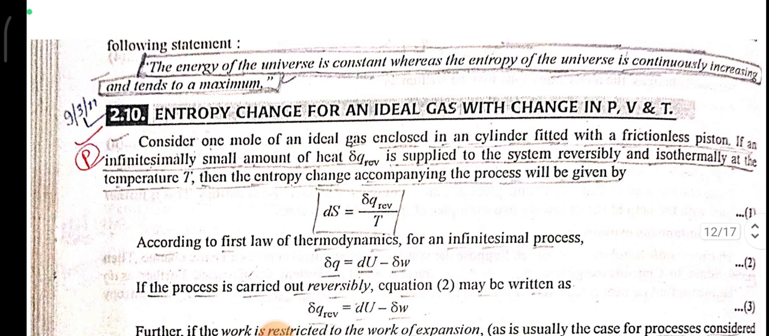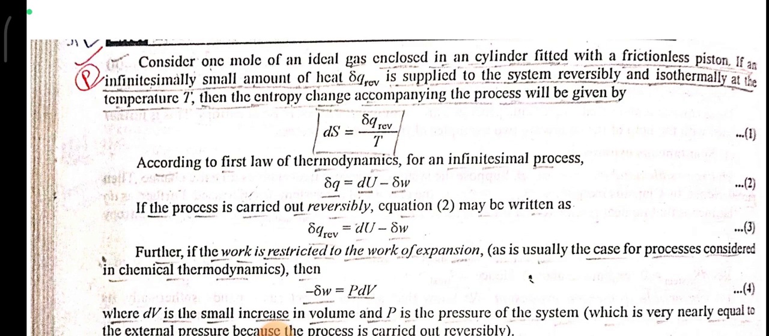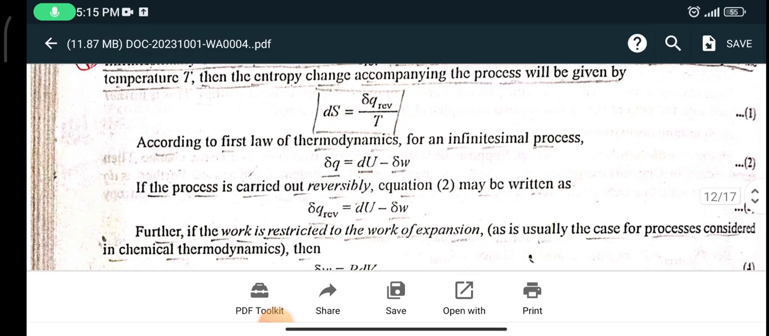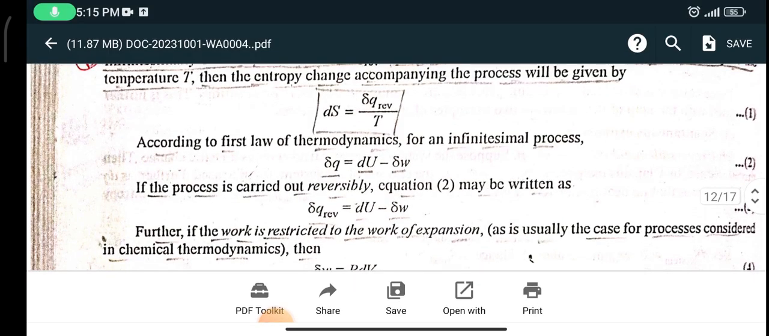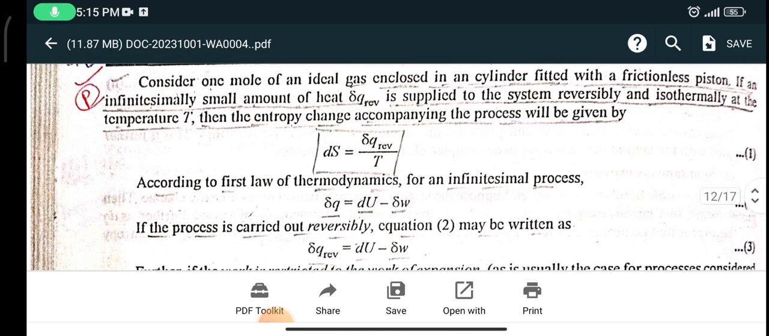The entropy change for an ideal gas with change in pressure, volume, and temperature. Consider 1 mole of ideal gas enclosed in a cylinder fitted with a frictionless piston. If an infinitesimally small amount of heat delta Q reversible is supplied to the system reversibly and isothermally at a temperature T, then the entropy change accompanying the process will be given as dS = delta Q reversible / T.